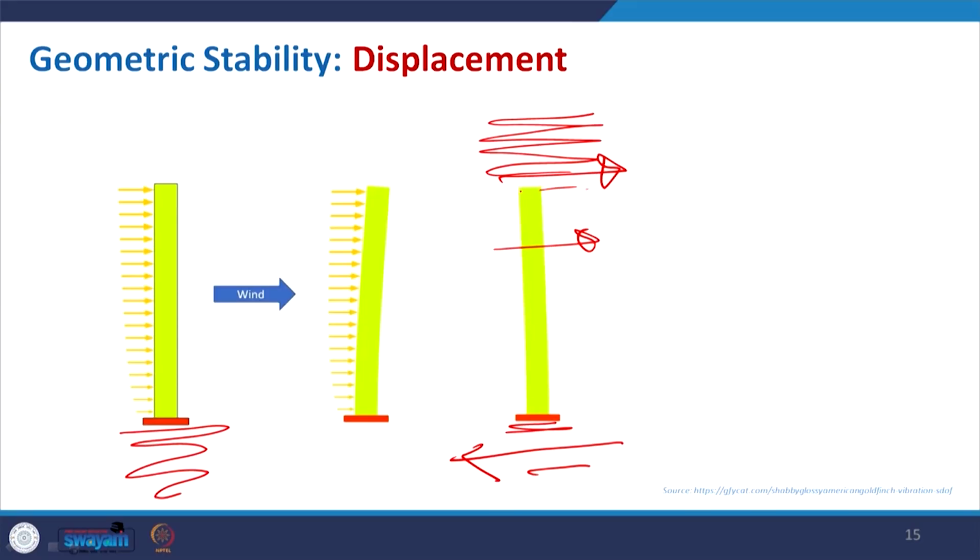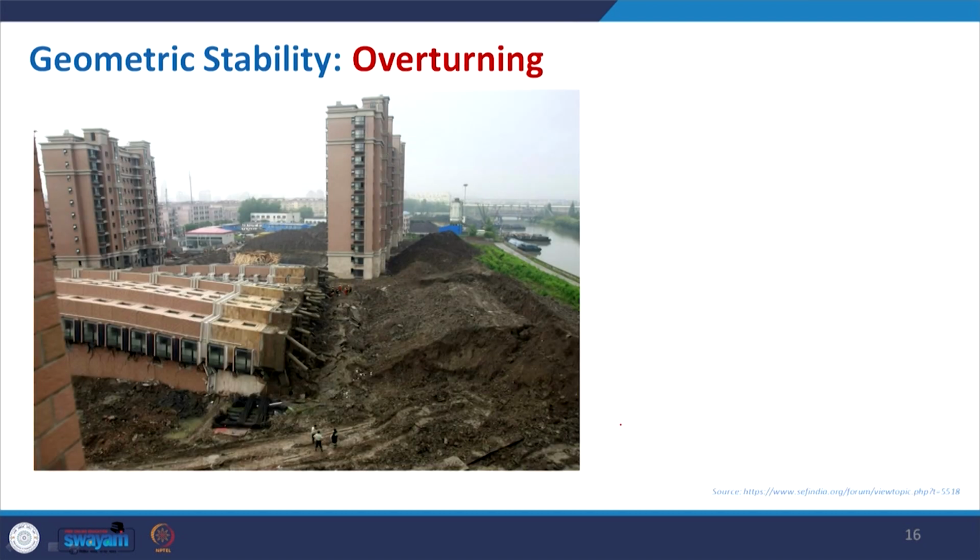taken, your building will have permanent deformation, it will have displacement from this position to this position, it may be a permanent bending of the bottom, it may even go for overturning. So, this is all about the displacement, and here you can see the overturning where it was a failure of the foundation and other things.